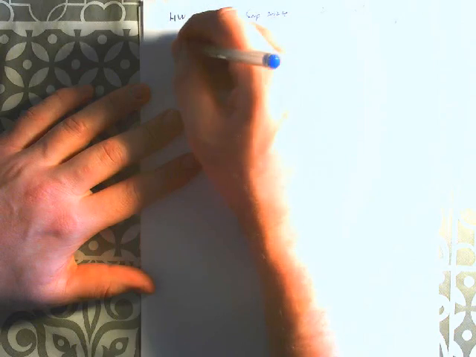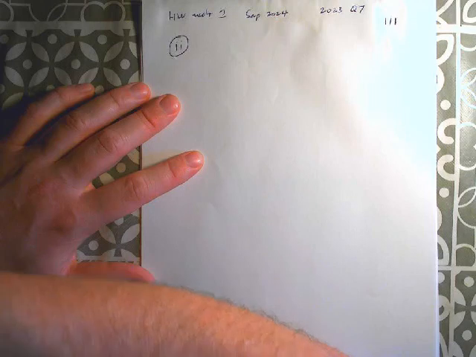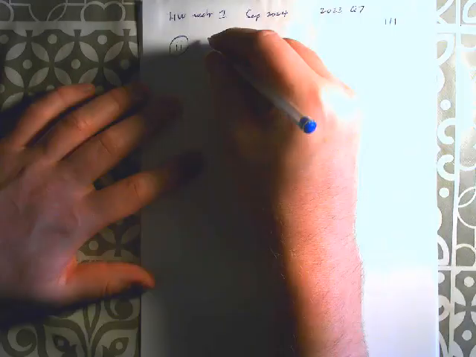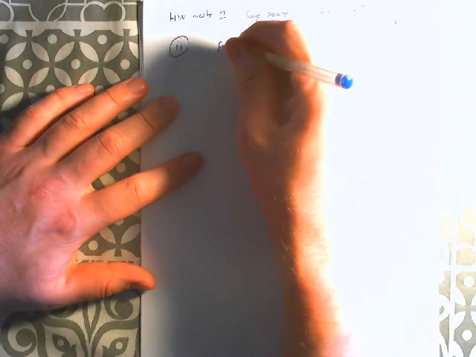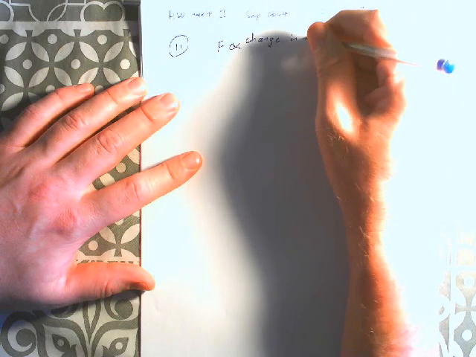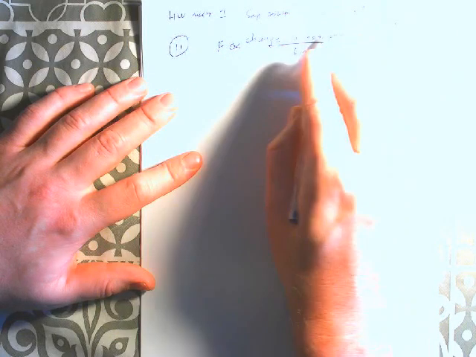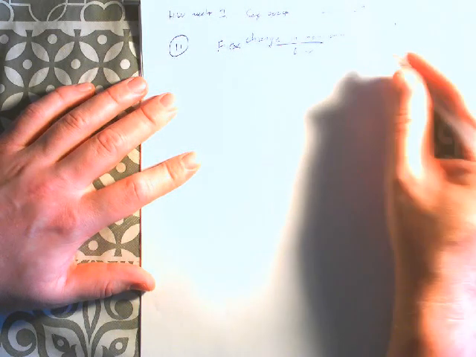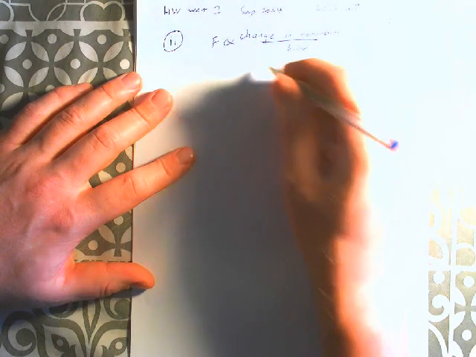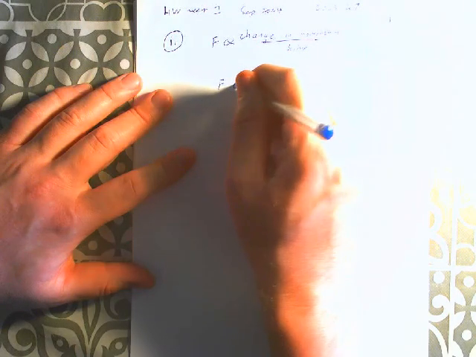Okay. Part II. This tripped up a lot of people, this derivation. Now, it's in those notes I gave you that I wanted you to go over before trying the question. But if you skipped past it, or if it evaded your memory, let's have a look. Basically, they want us to go from Newton's second law of motion, which states that a force is proportional to a change in momentum over time, or the rate of change of momentum. Okay, so let's think of what momentum is. Momentum is mass times velocity, okay? So the change in momentum will be your final velocity minus your initial velocity. So what's been the change? So it's mv minus mu over t, and the force is proportional to it.